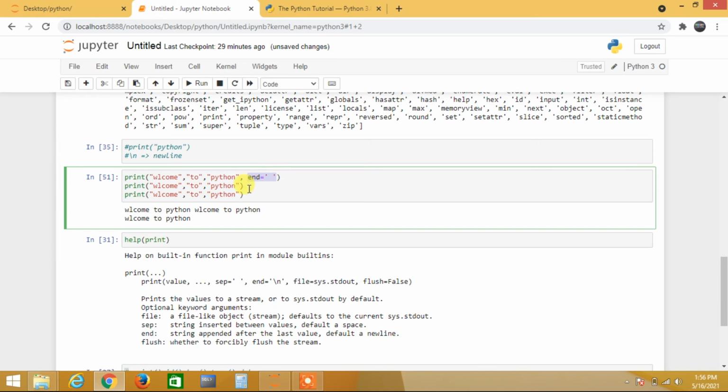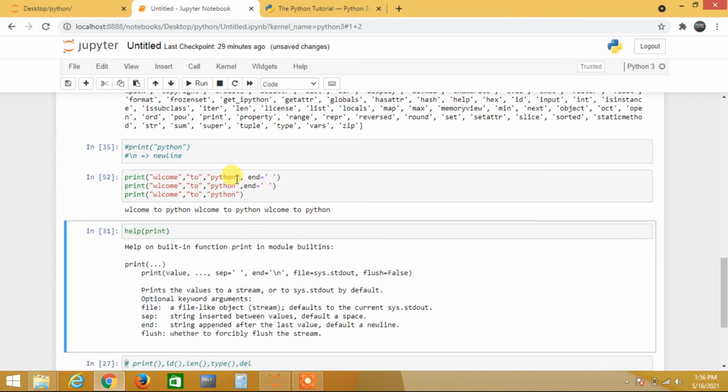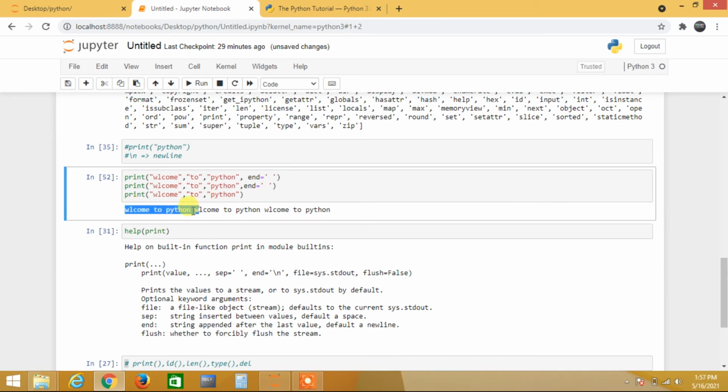Similarly, here also when I use this, all these are coming in the same line. See, this is welcome to Python, then welcome to Python, then welcome to Python. Here it goes to the next line, here it goes to the next line. If I write the same here also, then the cursor will stay in the same line.